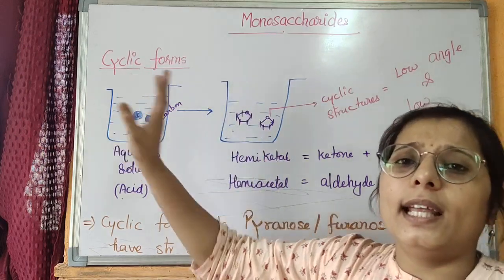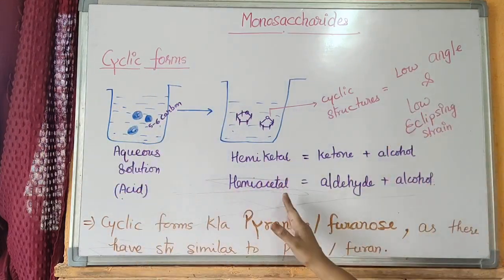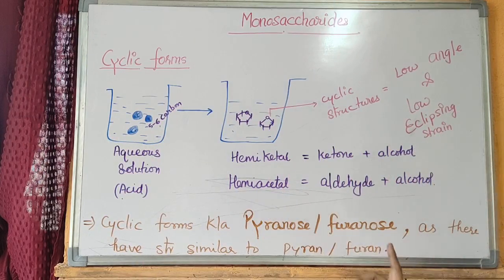So, monosaccharide may have a cyclic structure in an aqueous solution, may be hemiketal or hemiacetal, and called pyranose or furanose.